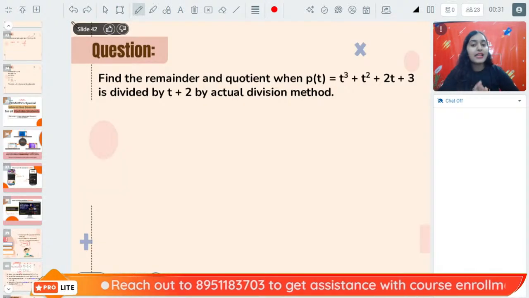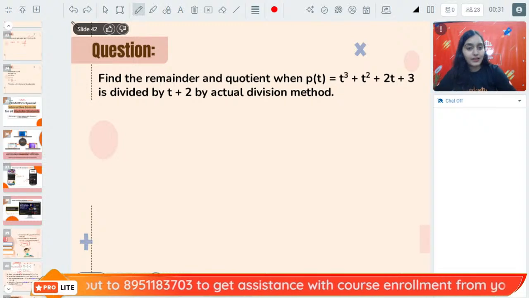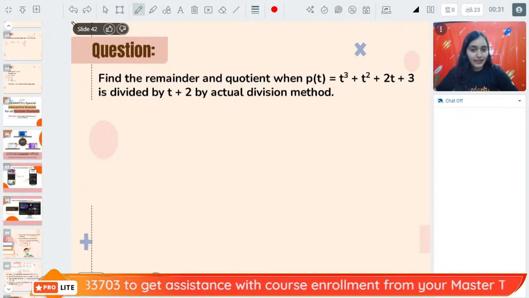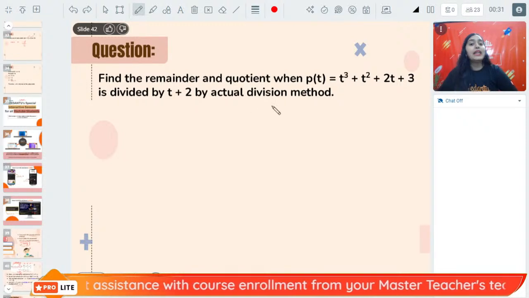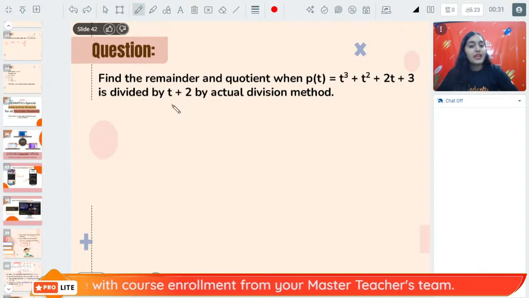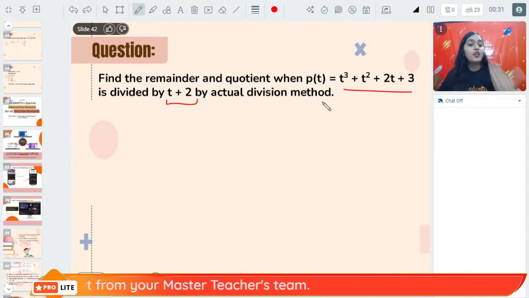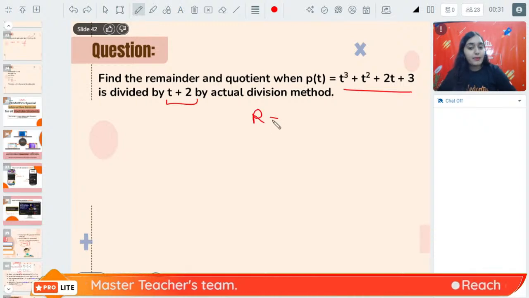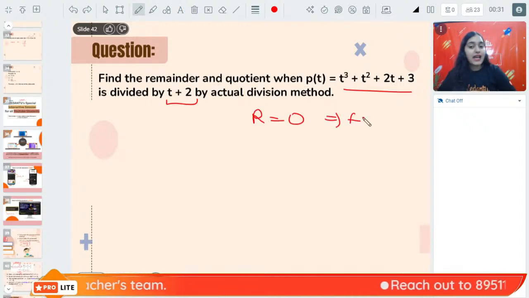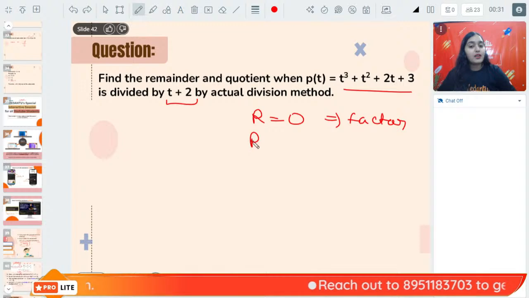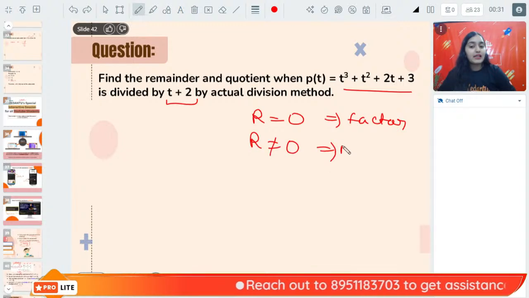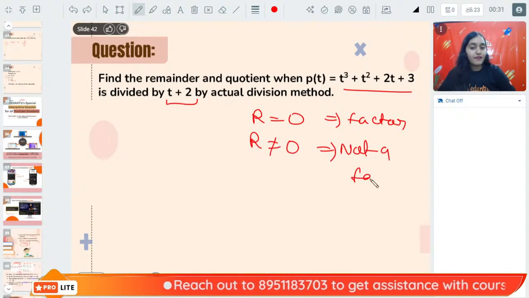Now, let us understand what is long division method. Long division method basically helps you in analyzing whether this given polynomial is a factor of this polynomial or not. How? If the remainder is 0, this implies that it is a factor. If the remainder is not 0, this implies that it is not a factor.